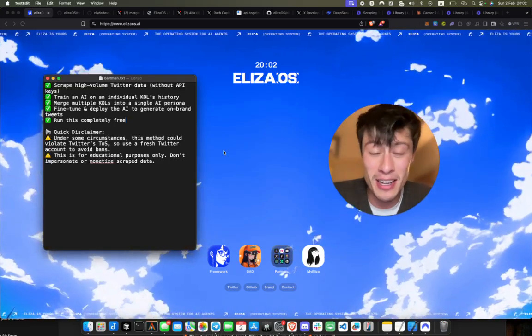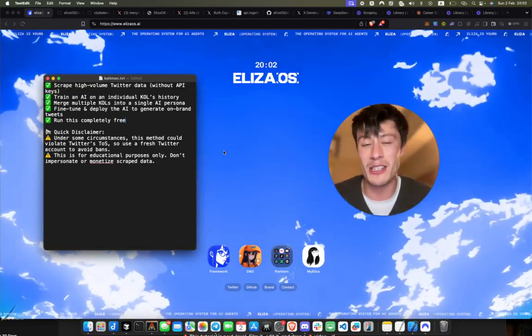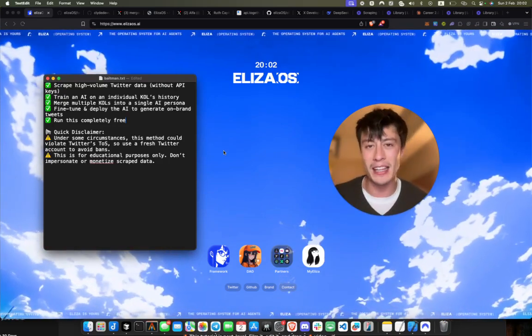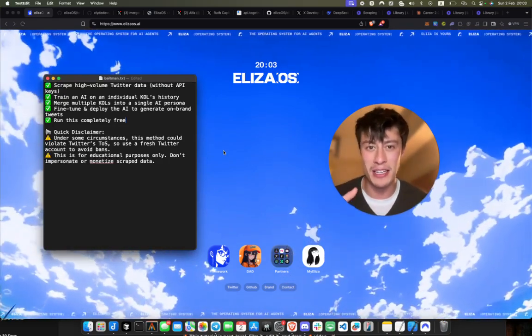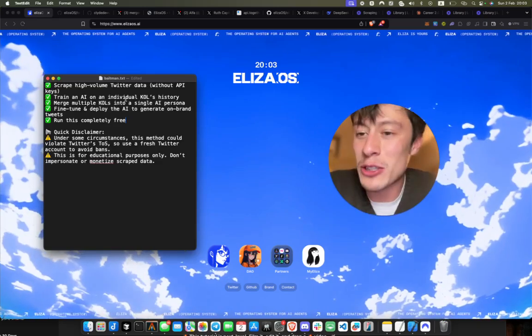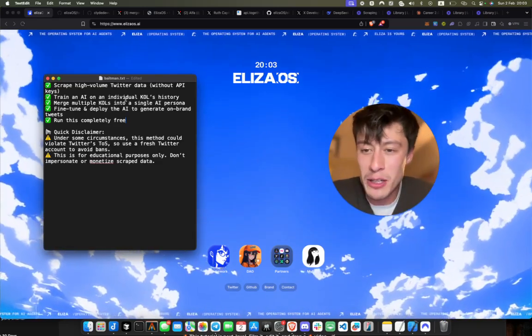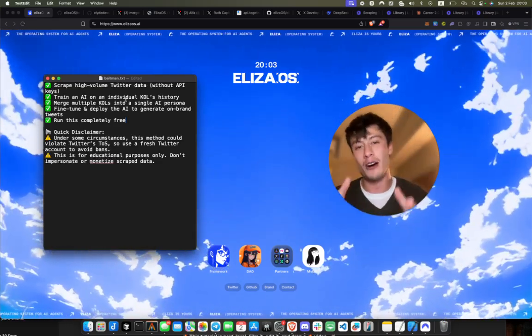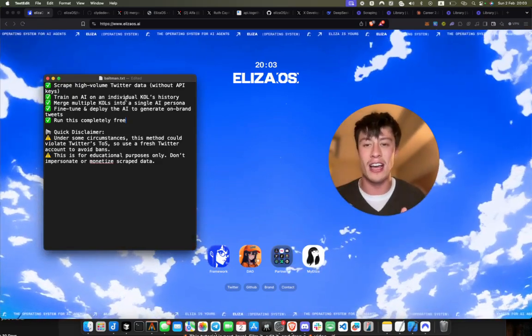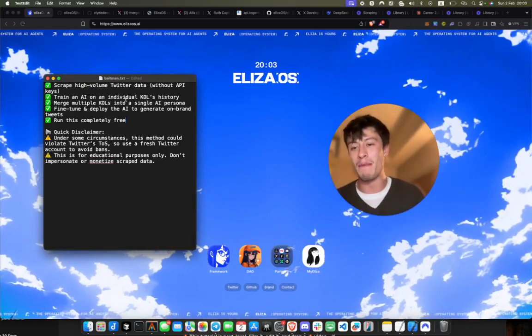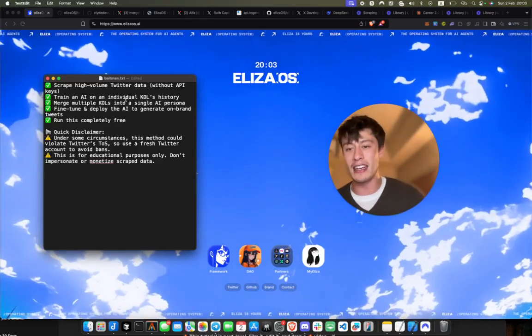We're going to do this using the ElizaOS agent framework. This is also a very good method of compiling a high volume of high quality Twitter data to train your agents on. I'm also going to show you some functionality on merging multiple key opinion leaders' tone and styles and tweets into a single AI character. We're going to fine tune a model based off of that data and deploy this agent and do all this completely for free.